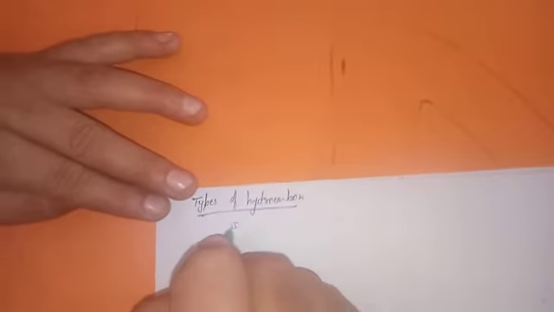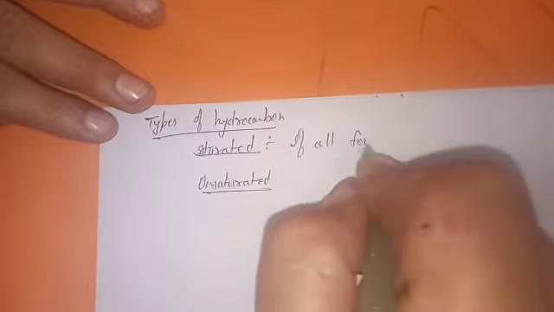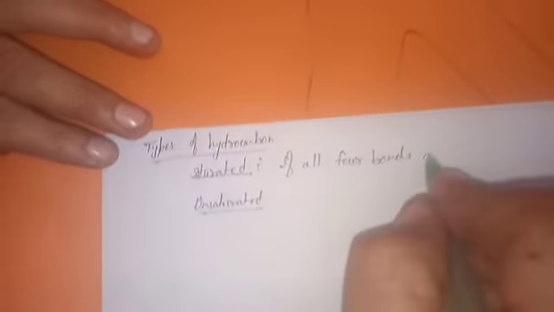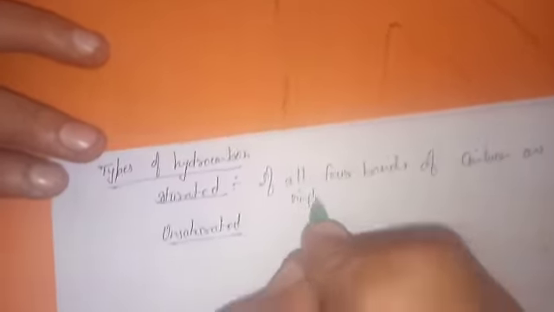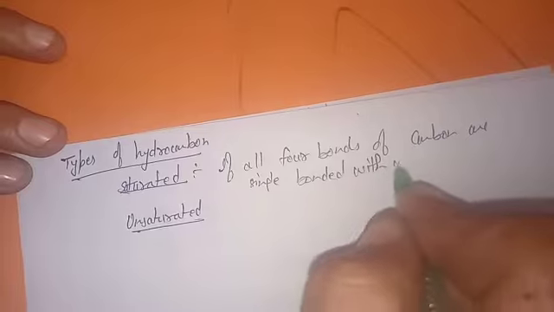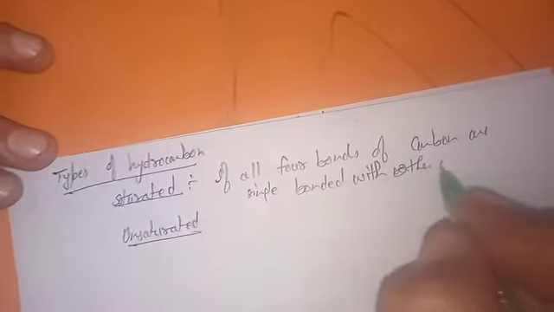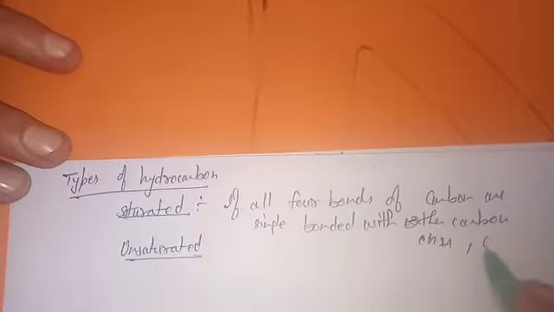I have told you that two kinds of hydrocarbons are possible, saturated and unsaturated. You very well know that carbon is tetravalent and it forms 4 bonds. So if all 4 bonds of carbon are single bonded with other carbon, that is termed saturated, like CH4, C2H6.